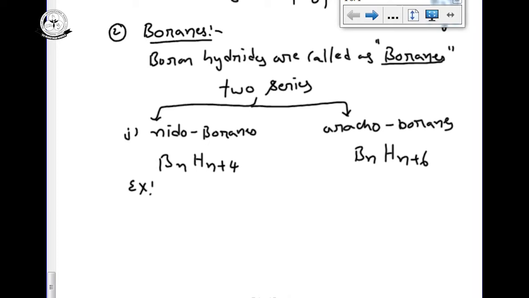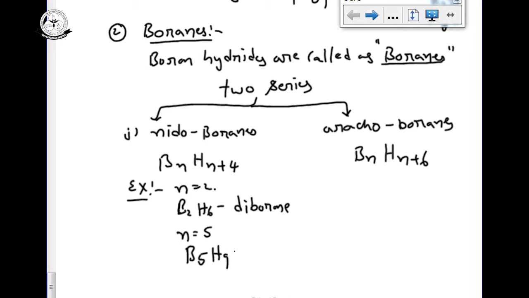Example for BnHn+4: if n equals 2, we get B2H6. Its name is diborane. If n equals 5, substituting here, we get B5H9. Its name is pentaborane. So with 2 borons the name is diborane, and with 5 borons the name is pentaborane.